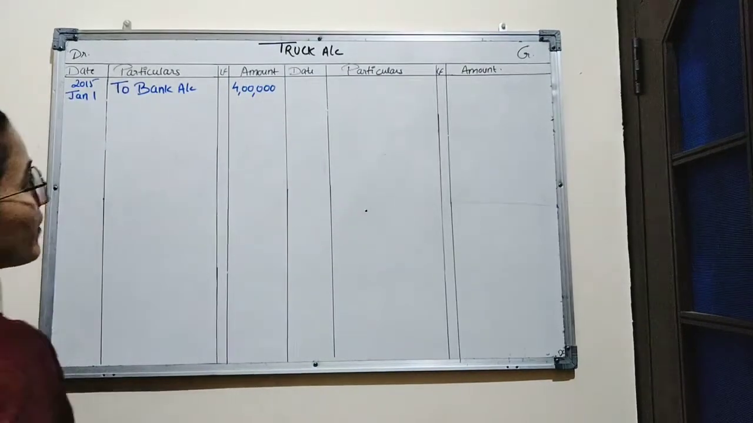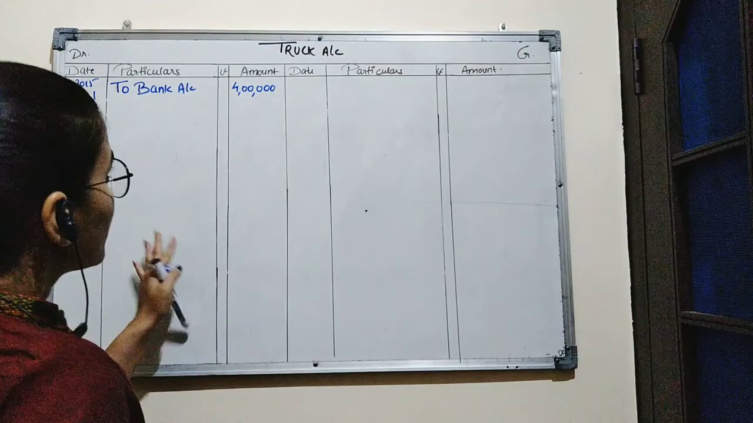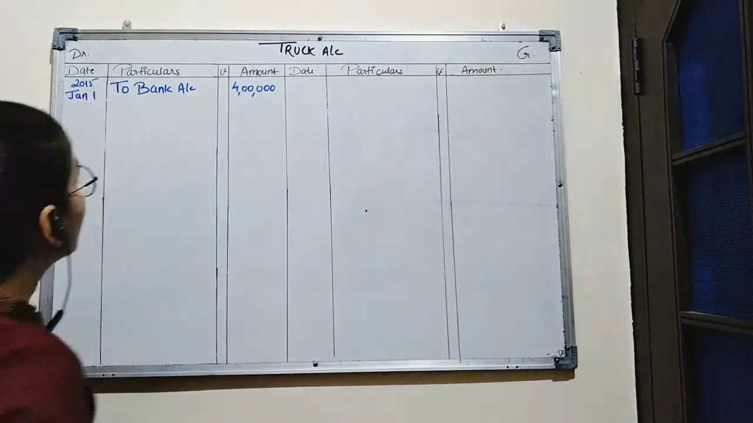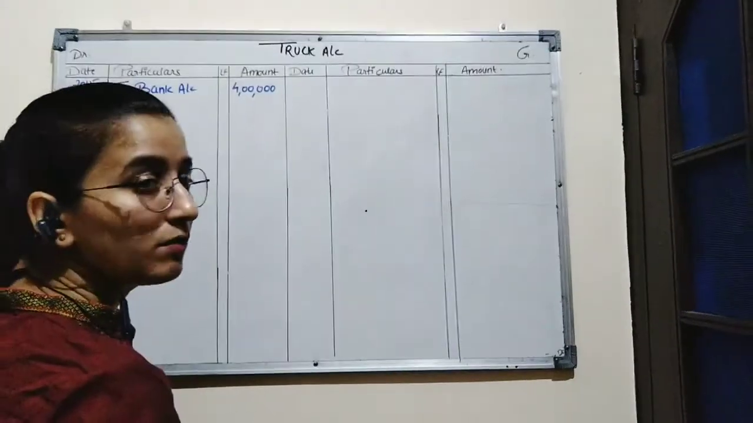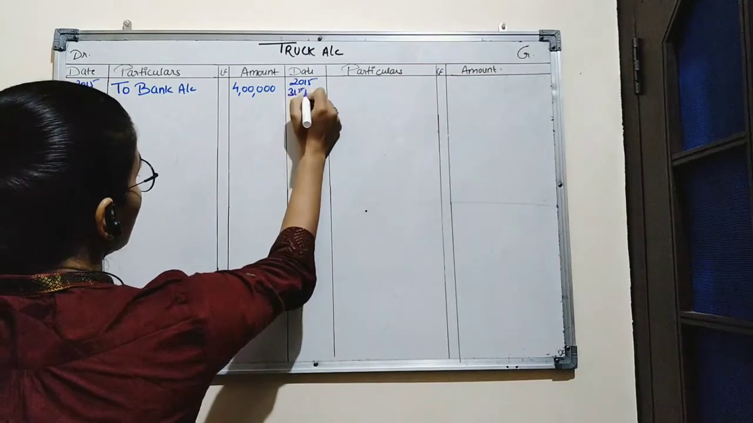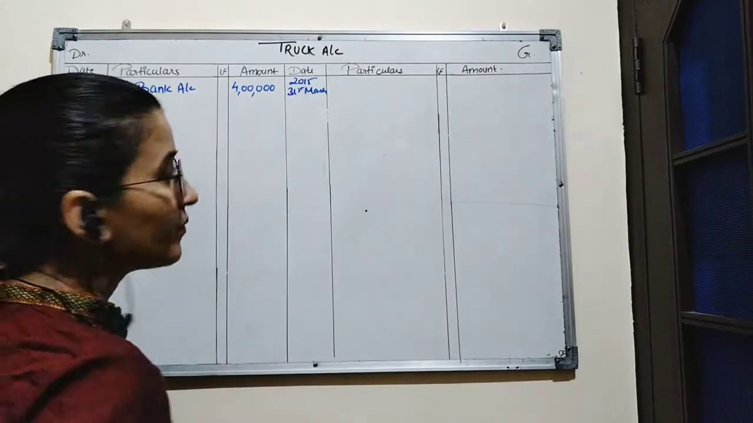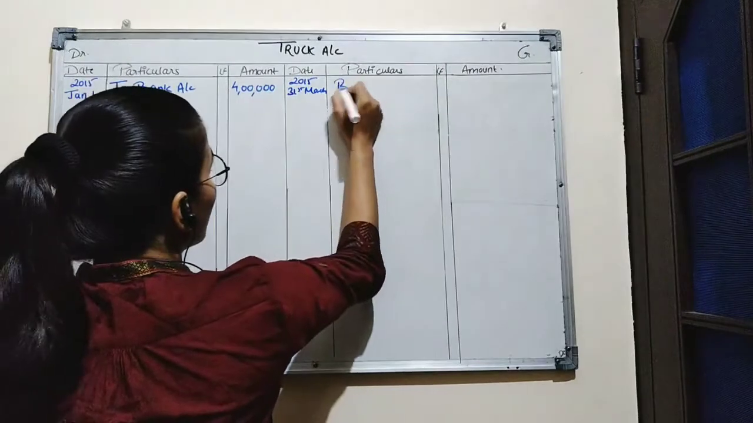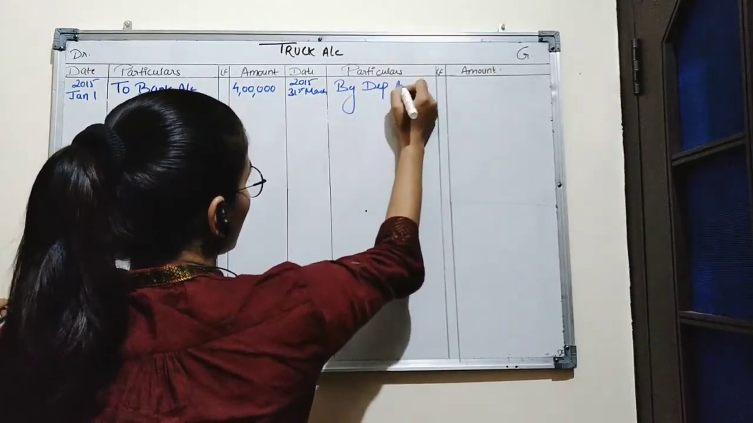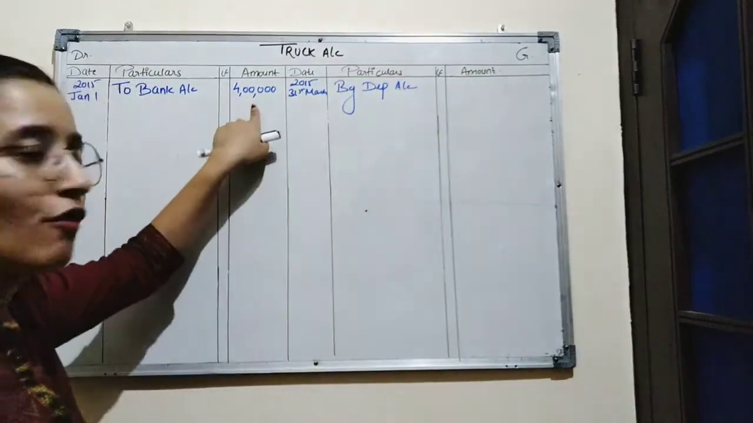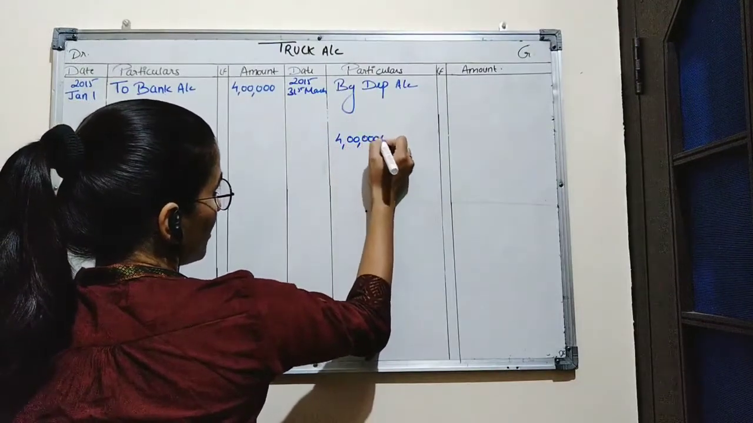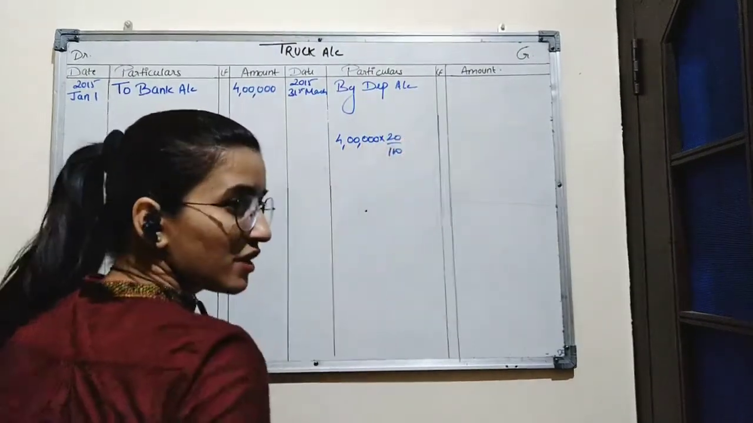So the depreciation rate is 20%, and we know that the depreciation is charged at the end of the year. So here the year ending will be on 2015 31st March. We will write here for charging depreciation, by depreciation account. 4 lakh is the amount of the truck. 20% is the rate of depreciation.